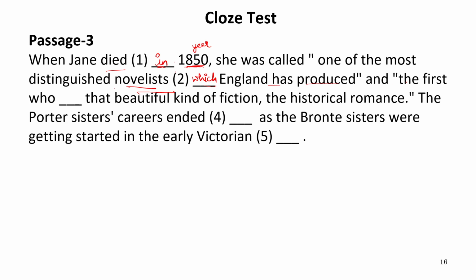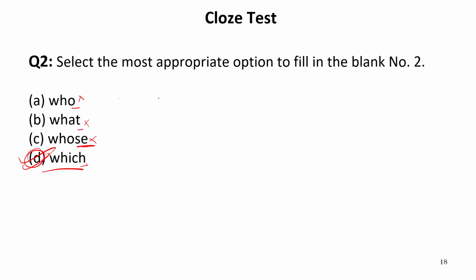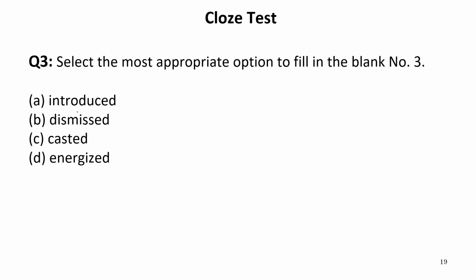England has produced, and the first who dash that beautiful kind of fiction. Now let us see the options for the third blank: introduced, dismissed, casted, energized. Obviously, nothing is being energized over there. Dismissed means removed, expelled. This is also not a suitable option.